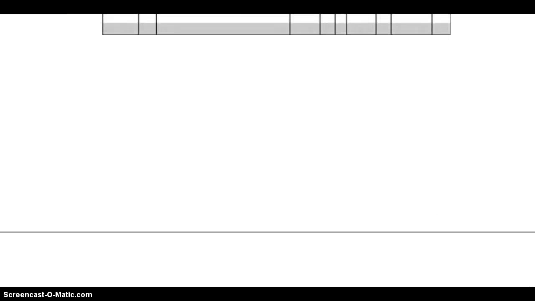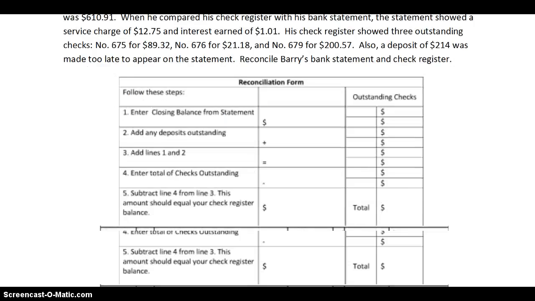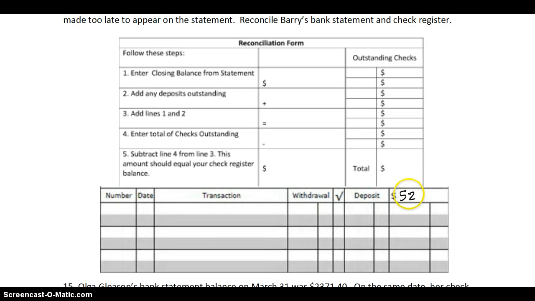Okay, the next one, very similar. Barry Kripke's check register balance on July 31st was $525.58. His check register balance, so that goes here, $525.58. I'm just reading from the paper now. I'm not going to scroll back up. His bank statement balance was $610.91. Obviously, they're different, right? So something's wrong. We need to reconcile them.